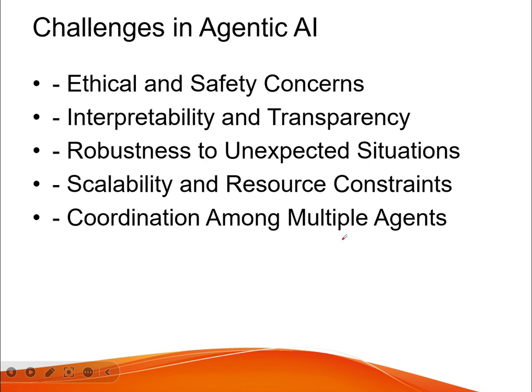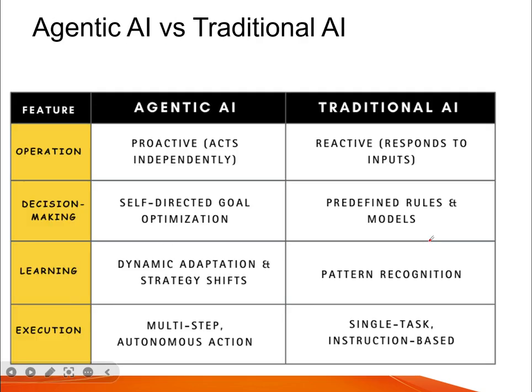The next one is, what are the challenges of agentic AI? The challenges could be ethical and safety concerns, and the next could be interpretability and transparency. Next would be robustness to unexpected situations. Scalability issues are there, because if you are trying to connect it with multiple tools or multiple agents, there are scalability issues and compatibility issues as well. The last one is coordination among multiple agents.